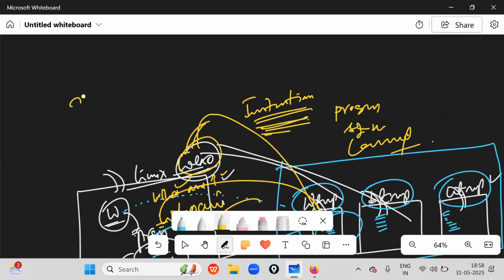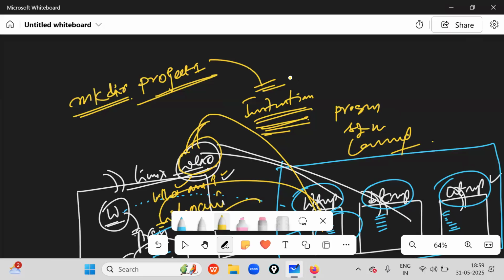Simple statement. Suppose mkdir is a command. So mkdir command, and this is my project folder, project one. If I execute this statement, automatically a project one folder will be created in our Linux.